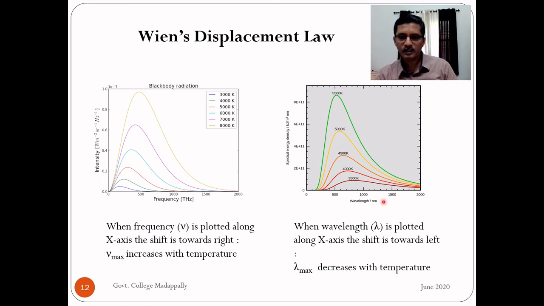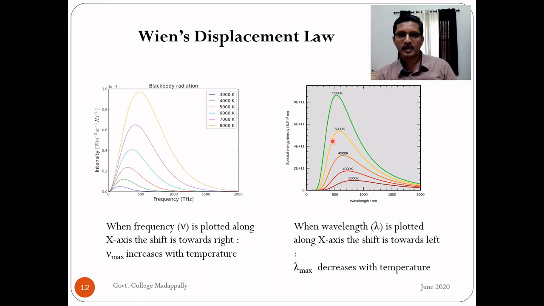But here, wavelength is plotted along the x-axis, and along the y-axis, instead of intensity, spectral energy density is plotted. I have told you that whether we plot spectral intensity or spectral energy density, the shape will be the same. But the subtle difference is that we are plotting wavelength along the x-axis.